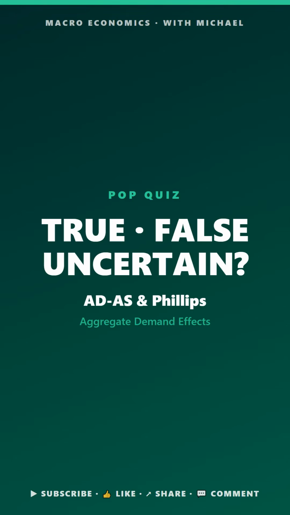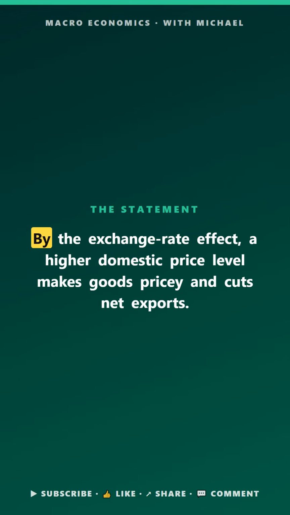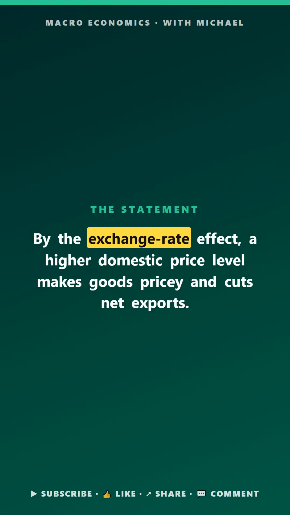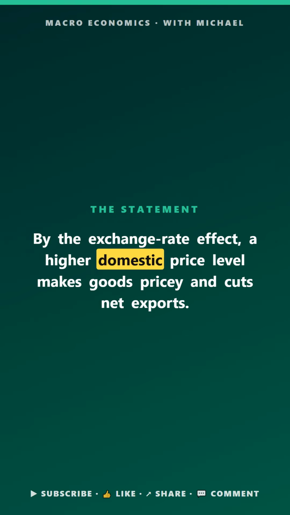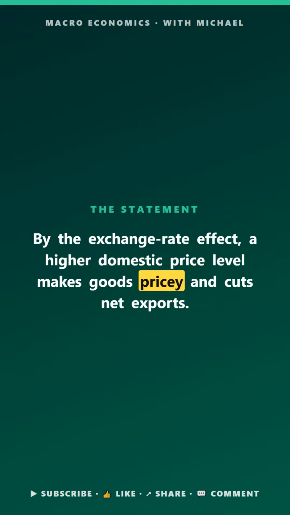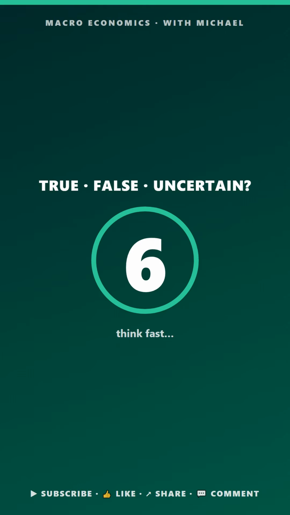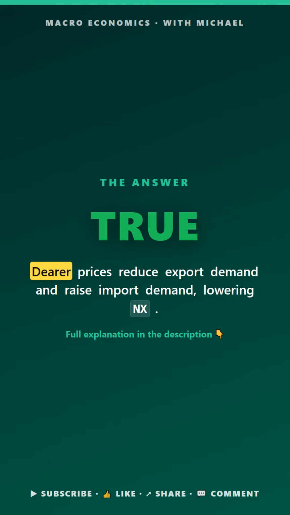Macro pop quiz. ADS and Phillips. True, false, or uncertain. By the exchange rate effect, a higher domestic price level makes goods pricey and cuts net exports. The answer is true. Dearer prices reduce export demand and raise import demand.